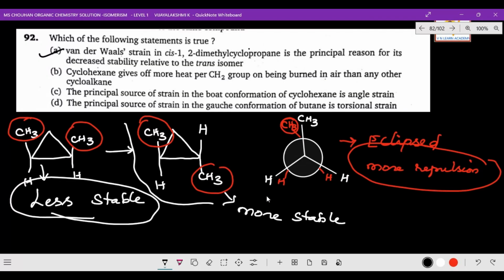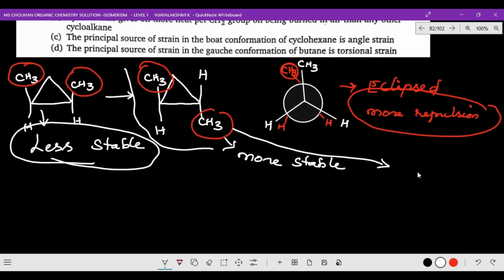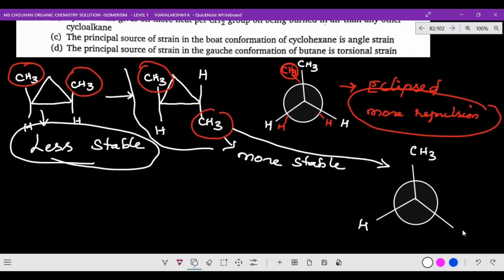Suppose you go for the trans conformation, I bring the same idea to Newman's projection, so I will draw Newman's projection here. First one here, for example CH3, here H and here H. I just change the color, and here CH3.